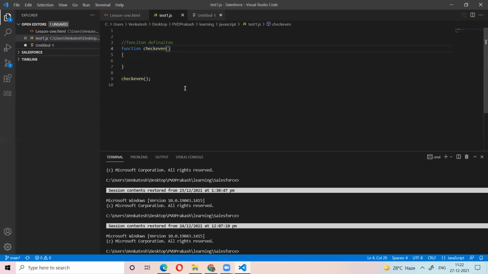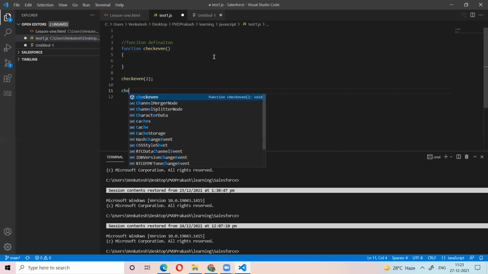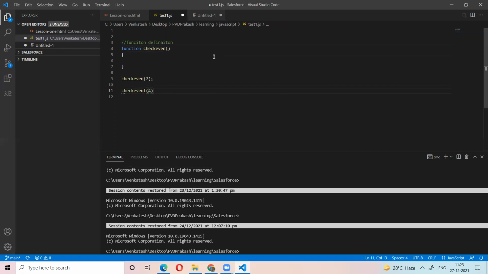Those arguments we write here. These are called the arguments. Let's say you are giving here 2, and some other time you are checking 4. My intention is, if I give 2, this function will check whether 2 is even or not.